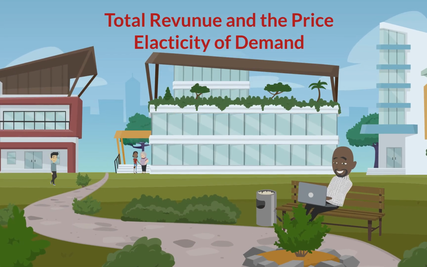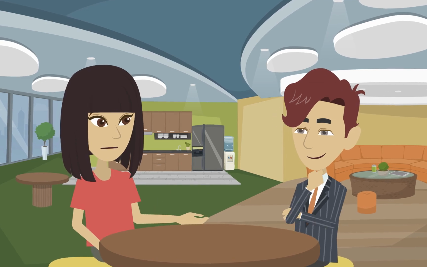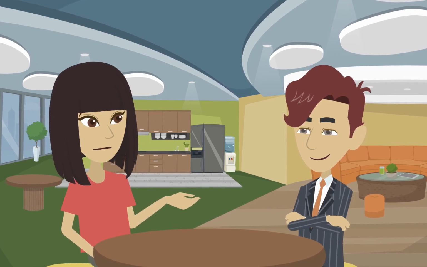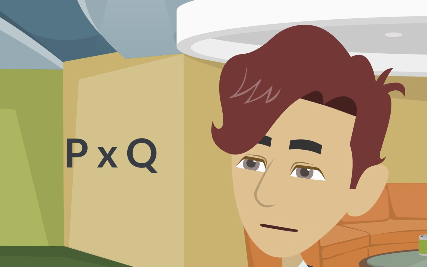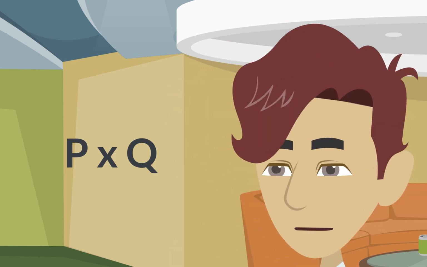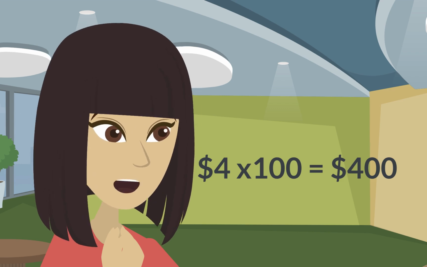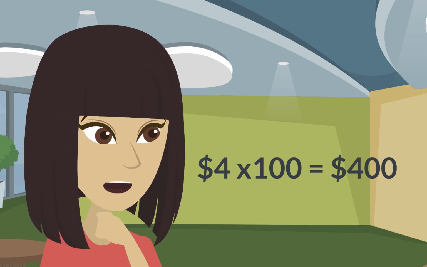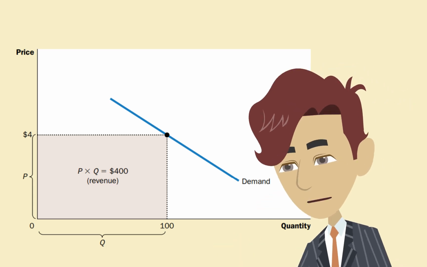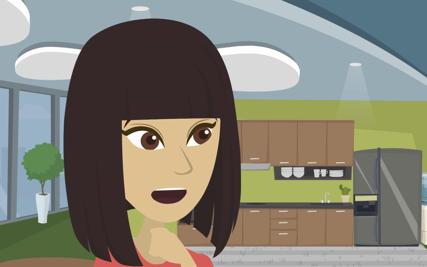Total revenue and the price elasticity of demand. So, when we talk about total revenue, we're looking at the total amount paid by buyers and received by sellers, right? Exactly. It's calculated as price times quantity sold, or P times Q. Got it. So if the price is $4 and the quantity sold is 100, total revenue would be $400? That's right. And we can visualize this using a box under the demand curve where the height is P and the width is Q.